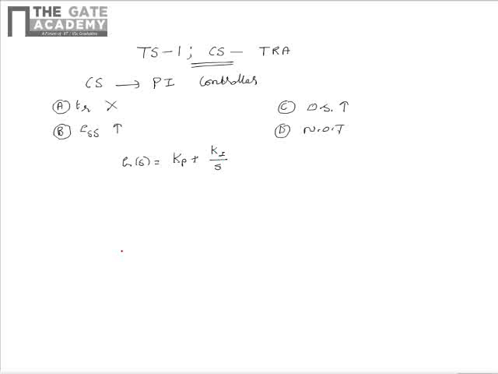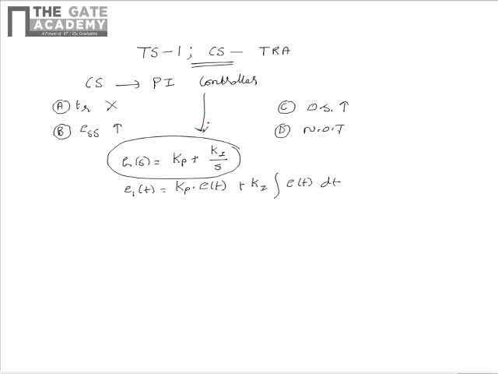As the PI controller takes the input as an error and produces an effect, in time domain it can be written that the effect e1(t) is equal to Kp multiplied by e(t) plus Ki multiplied by integral of e(t) dt. This is because G(s) is the transfer function of the PI controller which takes the error e(t) as the input and produces an effect e1(t) as the output.